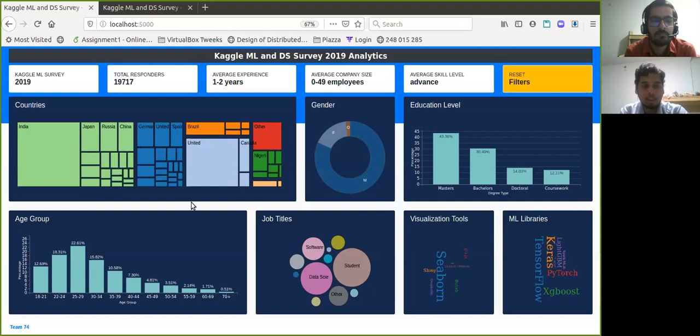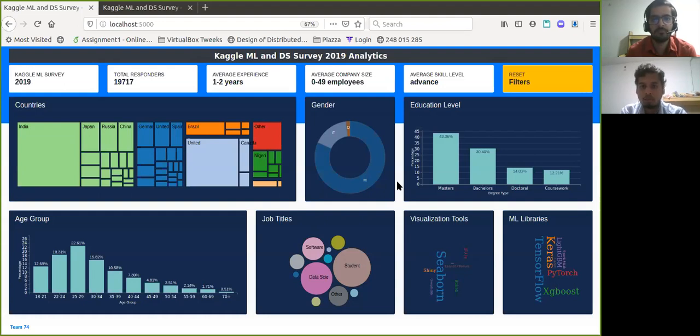First of all, we have the countries which are color coded by the continents that they are present in. Then we have the chart of the gender and education level, the age group of the responders, the job titles, and the visualization tools and the ML libraries that these responders used. The reason for showing this dashboard is to show the current scenario in 2019, what was the scenario of the different libraries, of the different job titles, and the scenario of the companies that are present.